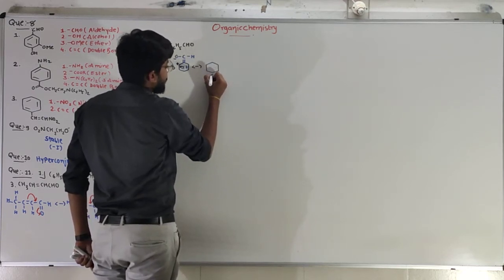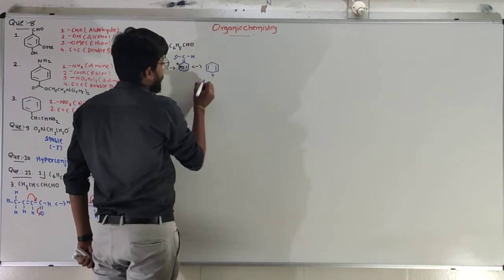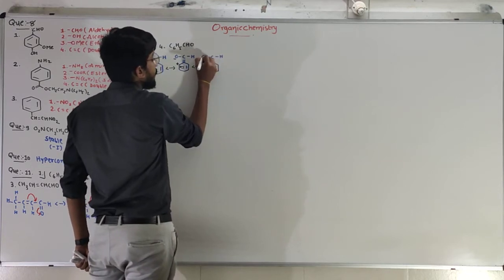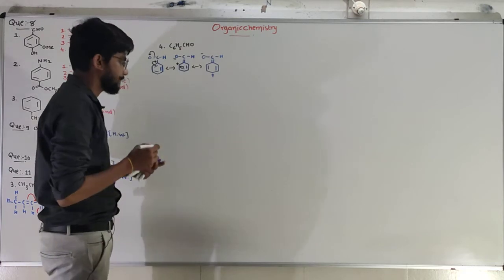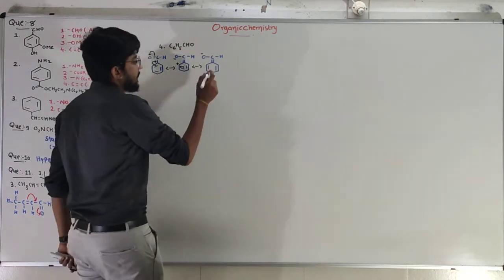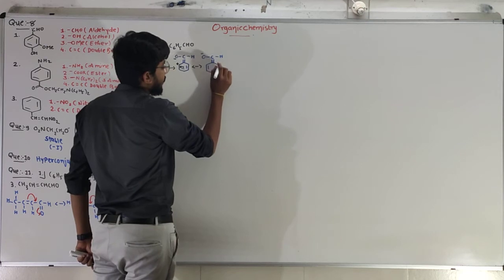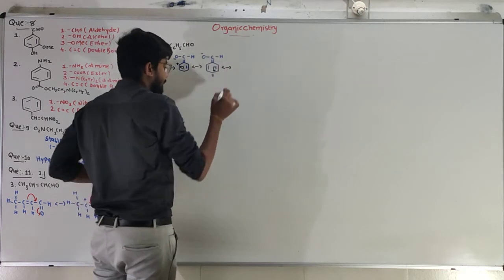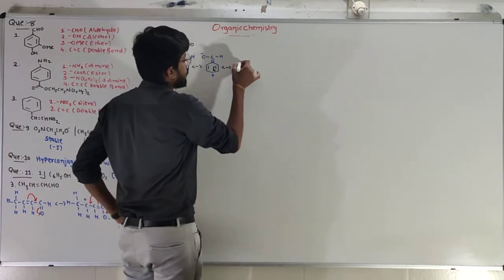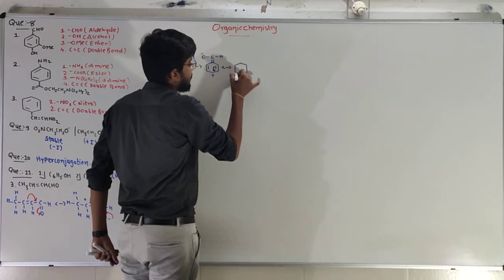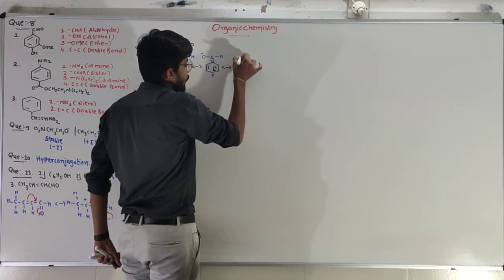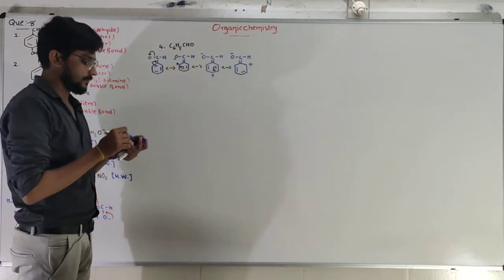Now the plus charge is transferred over here. In the resonance structure, the pi bond will be transferred over here: double bonded carbon, single bonded hydrogen, single bonded oxygen with the negative charge. Now the resonance will be carried forward. The double bond will be shifted to the bottom, and the plus charge will be shifted over here. So the resonance structure will be something like this: plus charge over here, pi bond, double bonded carbon, single bonded oxygen with the negative charge, and single bonded hydrogen.